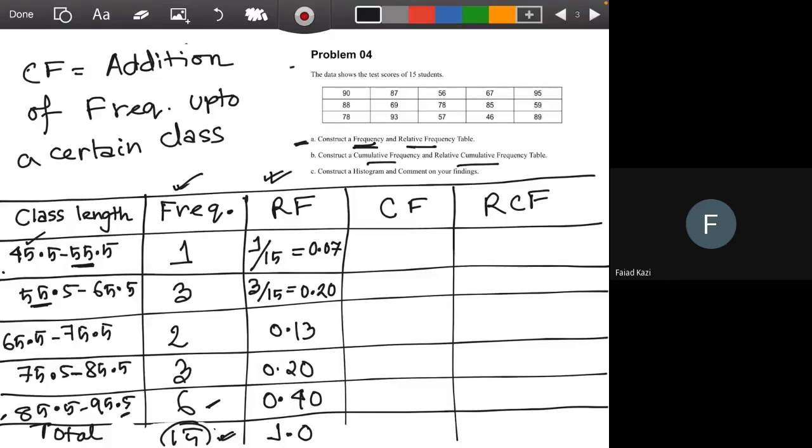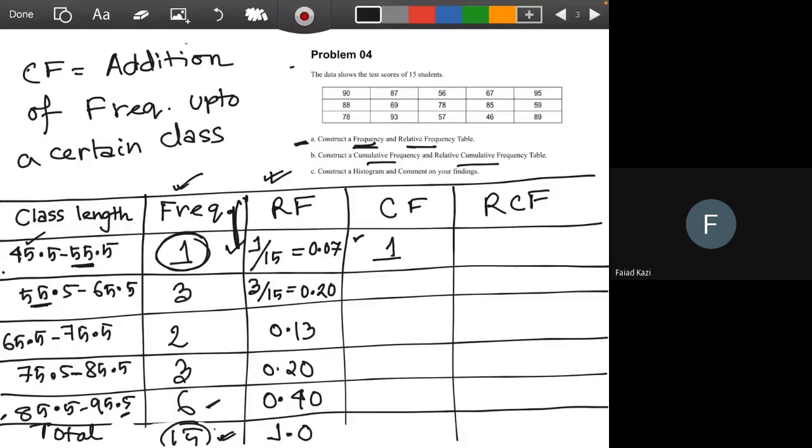Now, suppose we want to calculate the cumulative frequency of the first class. We will add all the frequencies until the first class. Before the first class there are no other classes, so the cumulative frequency of the first class is 1, because we only have 1 frequency.